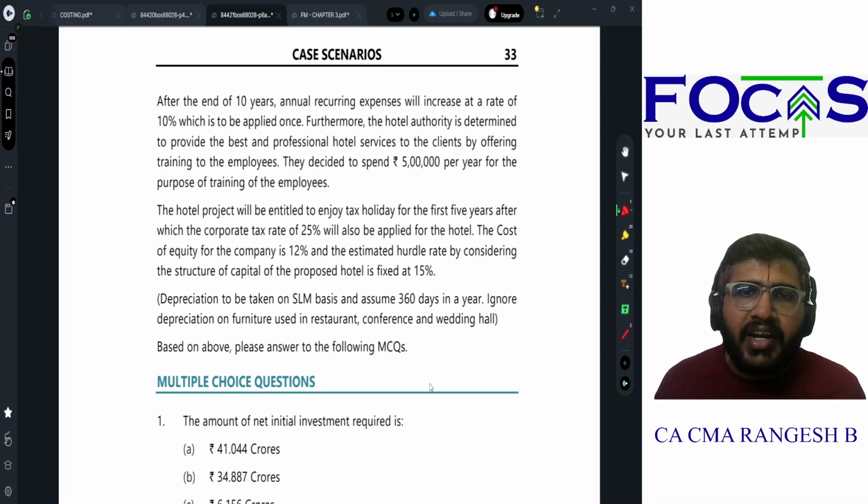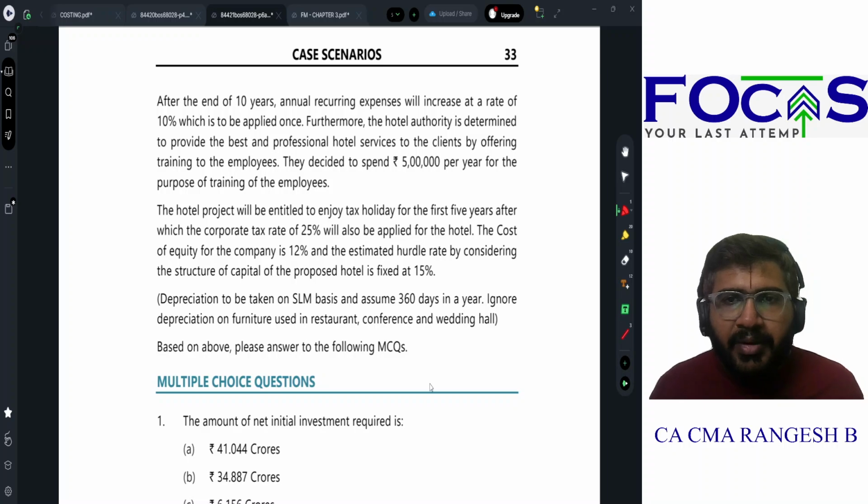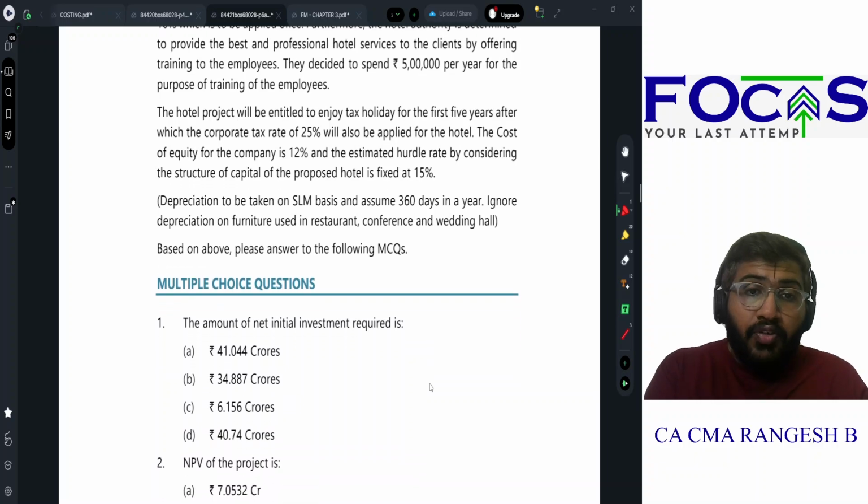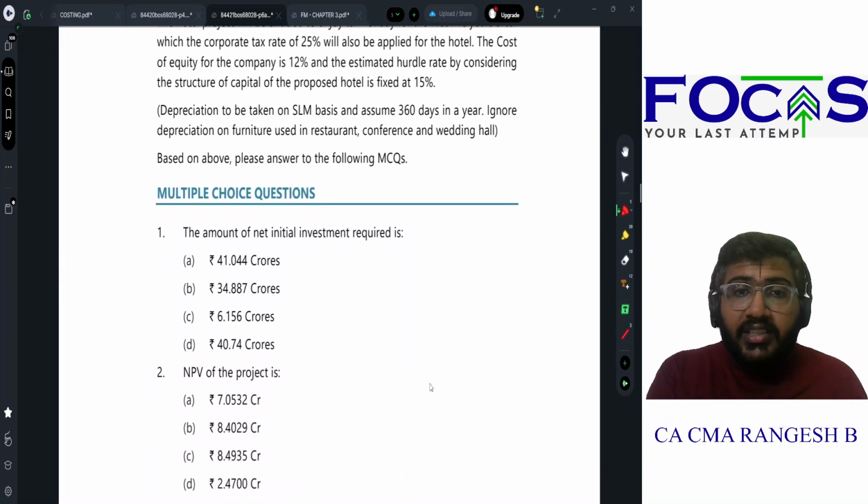Hotel project will be entitled to enjoy a tax holiday for the first 5 years, after which 25% corporate tax will come. Cost of equity for the company is 12% and the estimated hurdle rate by considering structure of capital is 15%. Depreciation is on SLM basis. Assume 365 days in a year. Ignore depreciation for furniture used in restaurant, wedding hall and conference. From the above, please answer the following MCQs.